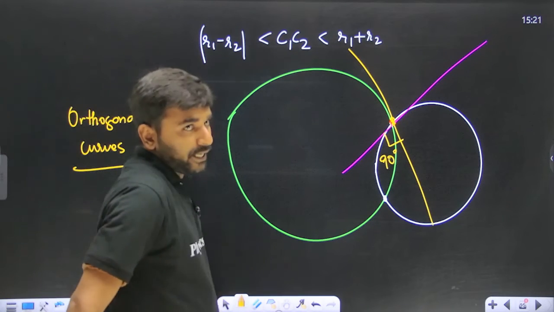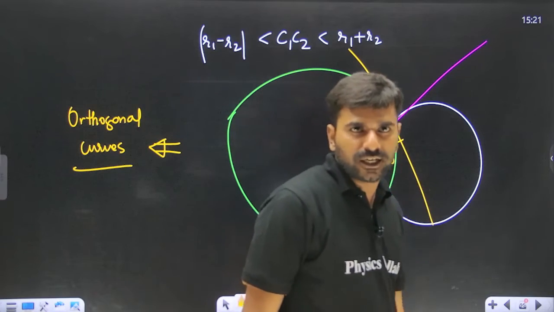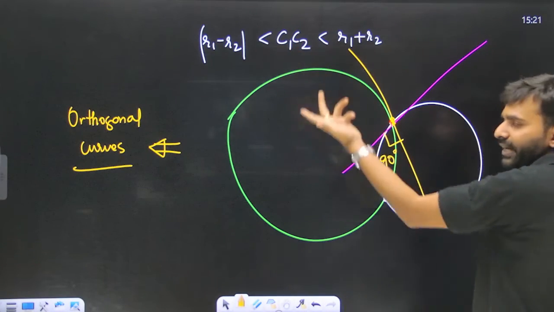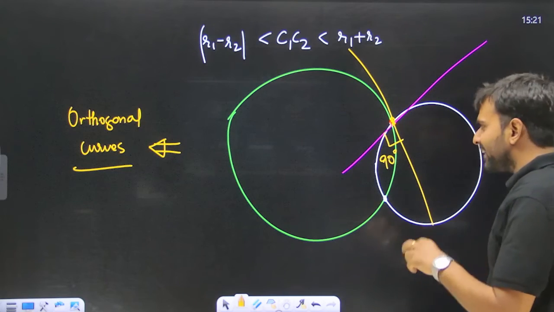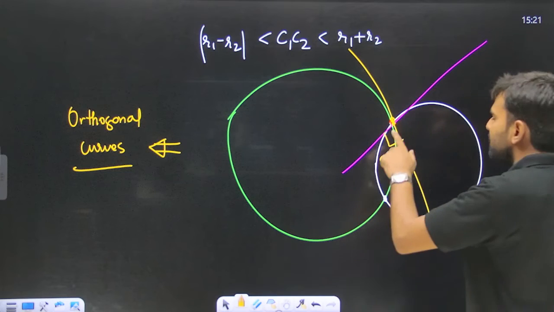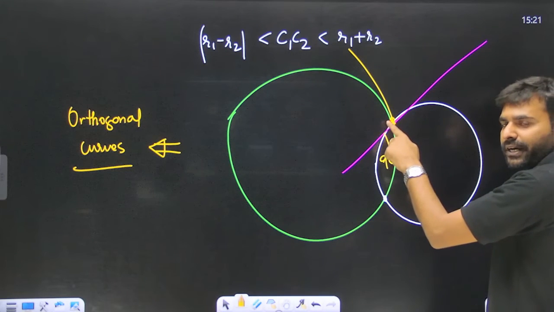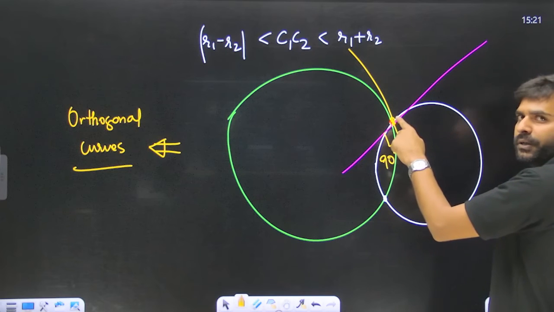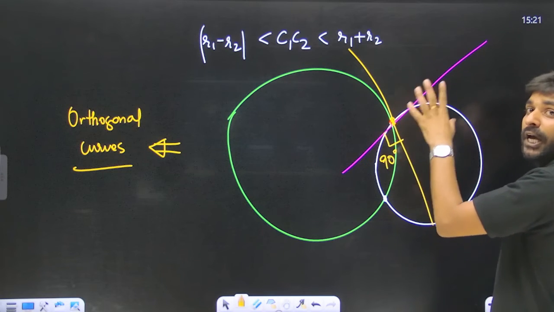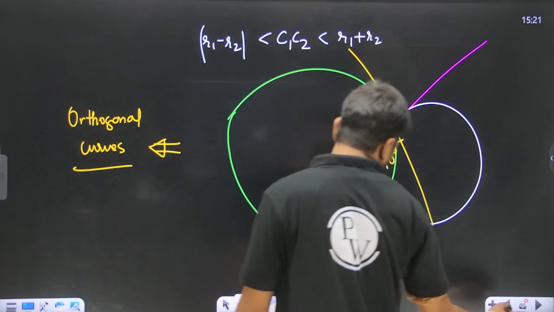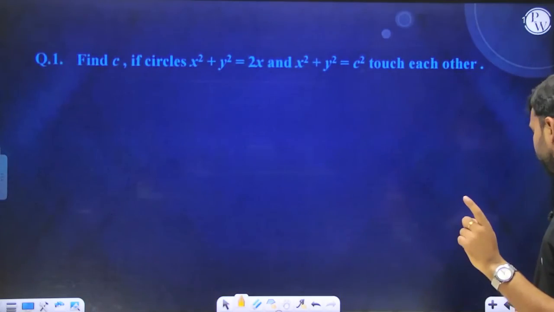Understand. Only in the case when the two circles are cutting each other, that is in this scenario C1C2 is greater than R1 minus R2 but less than R1 plus R2, in that case only we are going to talk about orthogonality. Let's say the circles are meeting at this point. Over here we are going to draw a tangent onto the white circle. Over here also we are going to draw a tangent onto the green circle. If those two tangents are perpendicular, then we say that the curves are orthogonal. Number 1, this is the definition of orthogonality.